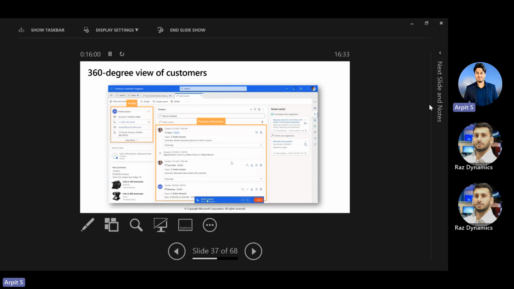So it also provides the 360-degree view. So out of box 360-degree view is also there, but if you don't want to use that, an enhancement is also available by using the module customer insight. So you can use the customer insight module that also brings the information from external databases as well and provides the 360-degree information so that the customer agent will not have to go to different applications to find your information.